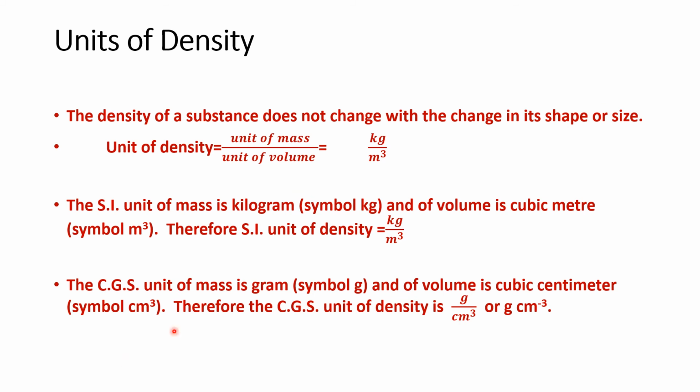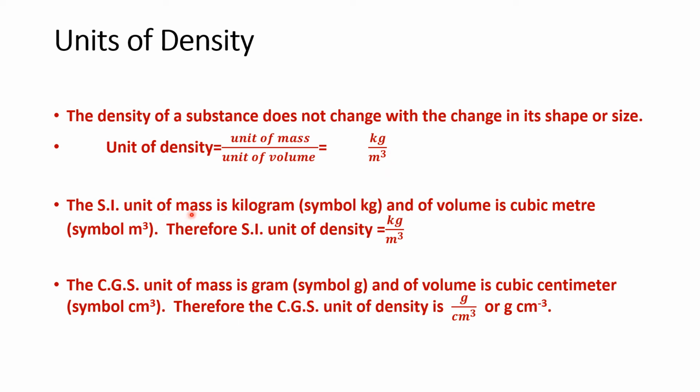Then the unit of density. When you take the unit of density, you have to put the unit of mass in the numerator and the unit of volume in the denominator. So it is kilogram per meter cube. This is a very important unit. This is also called the SI unit of density.